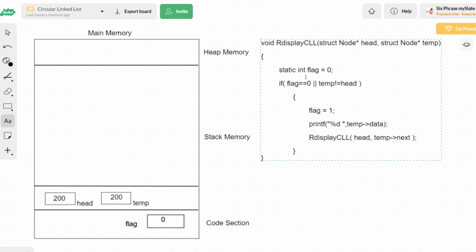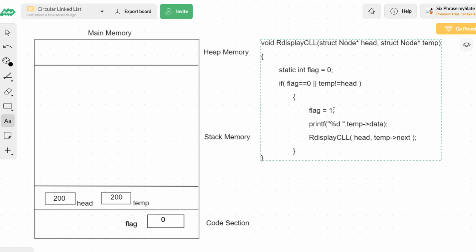What's the next thing? I'm checking if flag equal to 0, or, I think there is something called a short circuit. Coming to the OR logical operator, at least one condition has to be evaluated to true. When the first condition is evaluated to true, there is no need of checking the right side condition, because already one condition is true. So when the left side condition is true, I can stop here. I will not be checking whether temp not equal to head or not. So flag equal to 0 is a true condition, so I will enter inside.